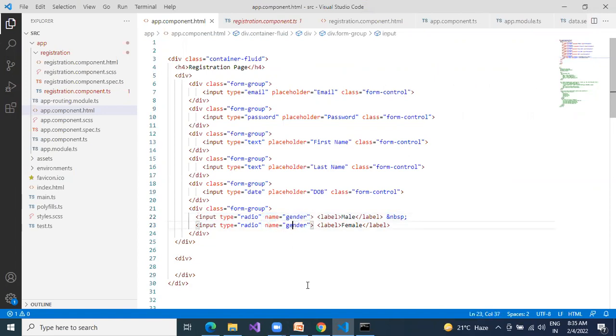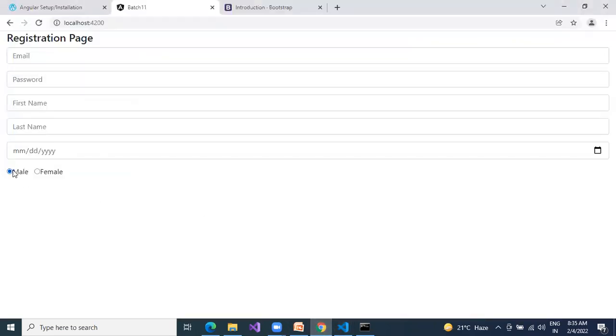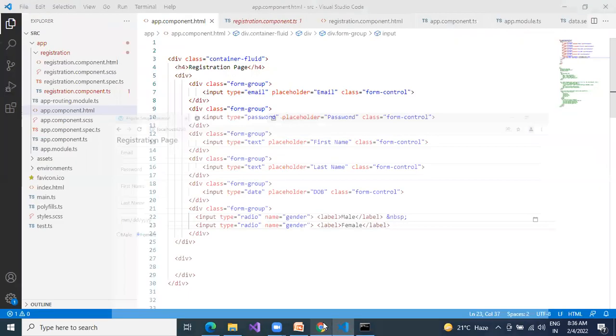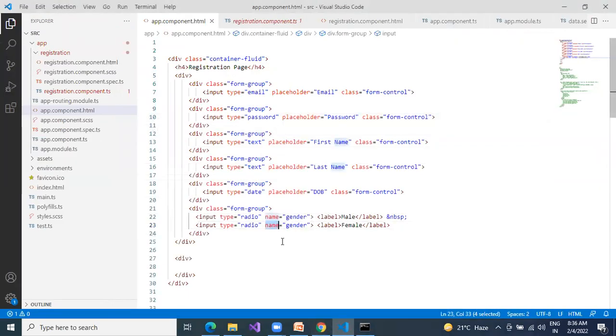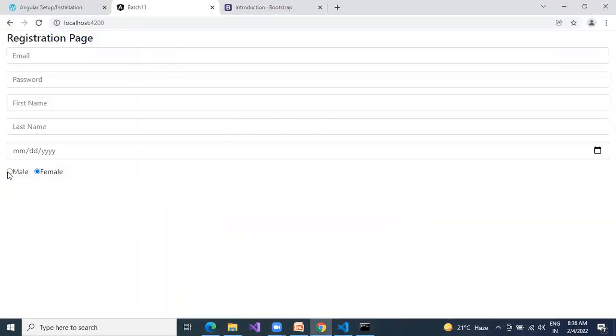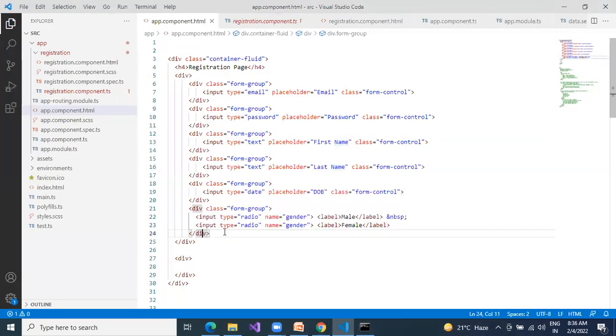Name gender, then it will choose that one. See here, male, female. That is taken care of by the HTML, by your browser. If you want only one selection, you can go with this. The name attribute has a specific intention in HTML. If you decorate a name on top of a radio button, it will give the single selection. The name will also be used on iframe; we'll see that later. Name female.